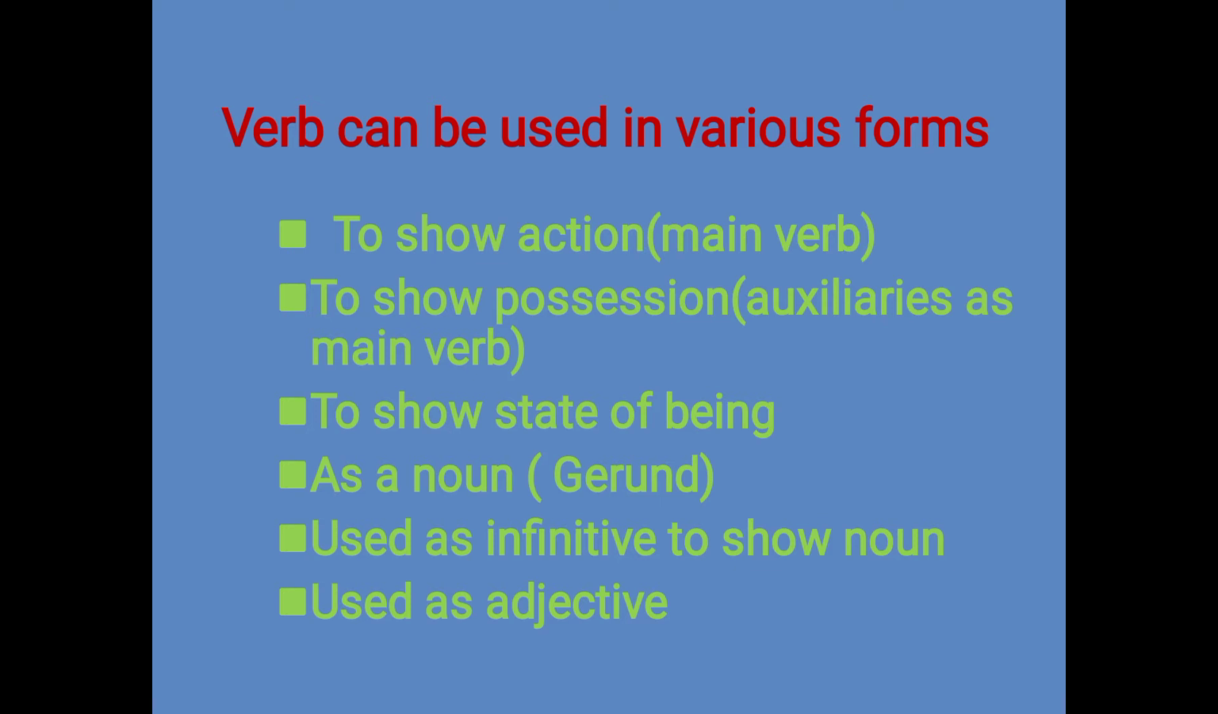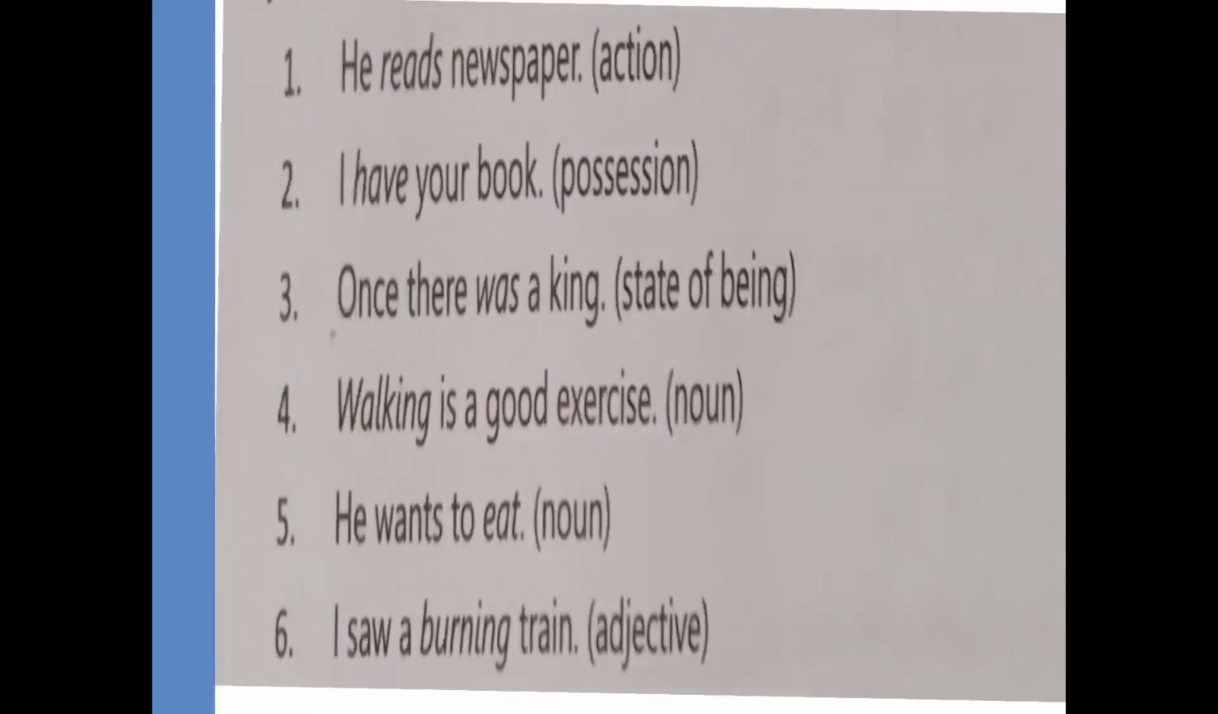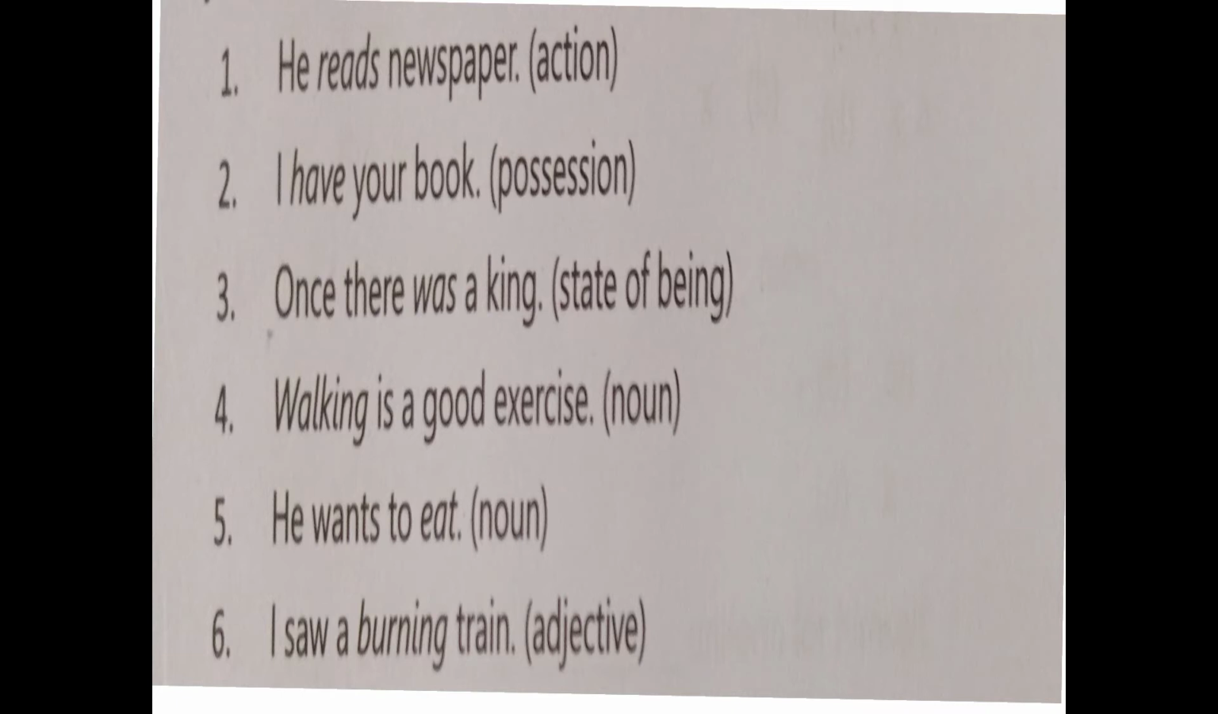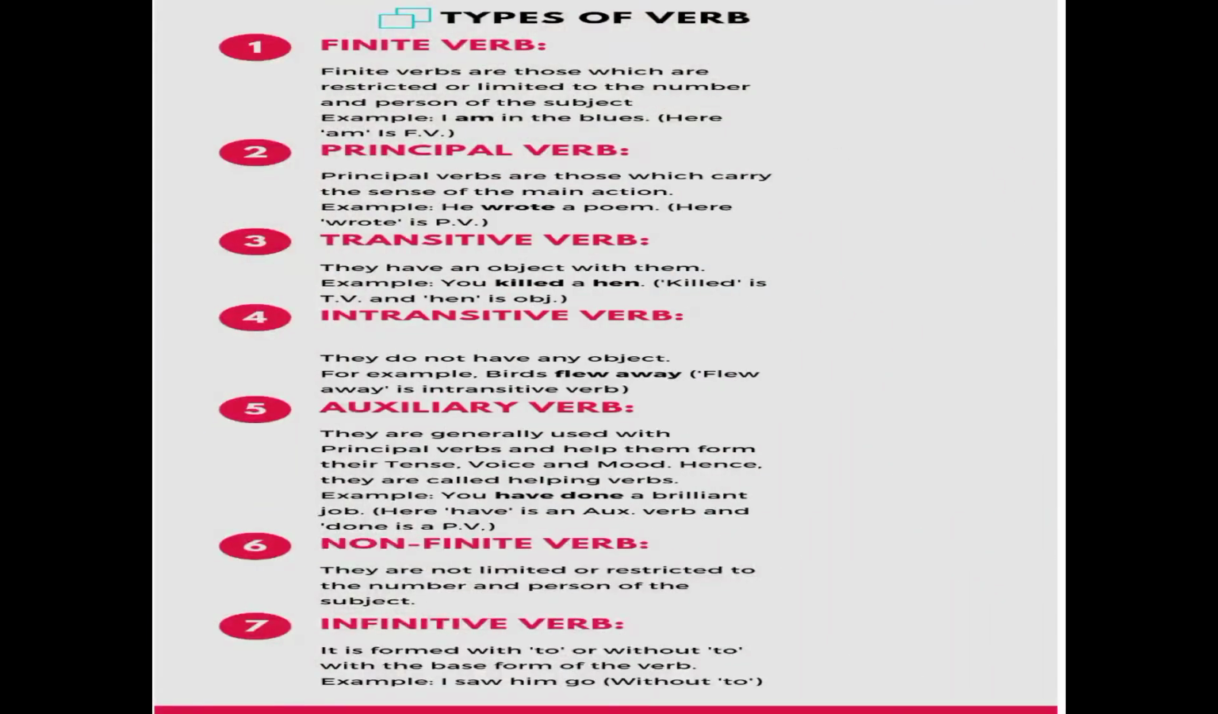Now come to the next thing, there are some examples which you can see, which show the action, possession, state of being, and noun, like walking. Now, he wants to eat, so eat is also an action, but it is used as a noun in the last, as an object. I saw a burning train, you can look in this also. So these are some of the ways by which we can use verbs. On certain bases, they have divided the verbs into many kinds or types, you can see.